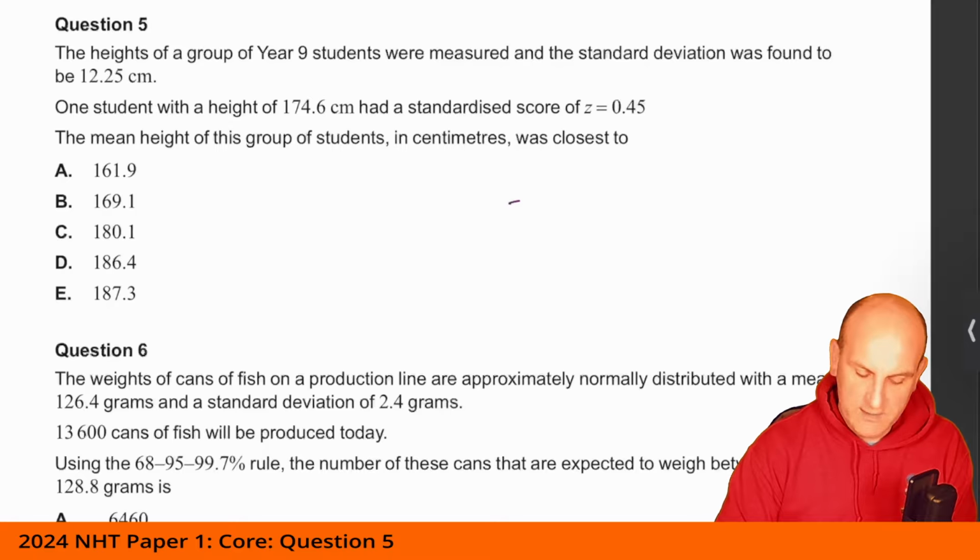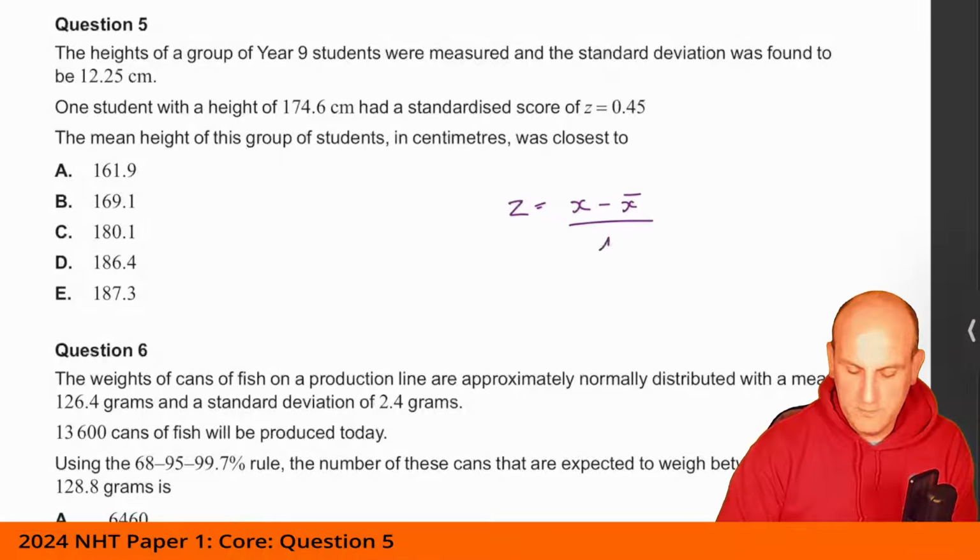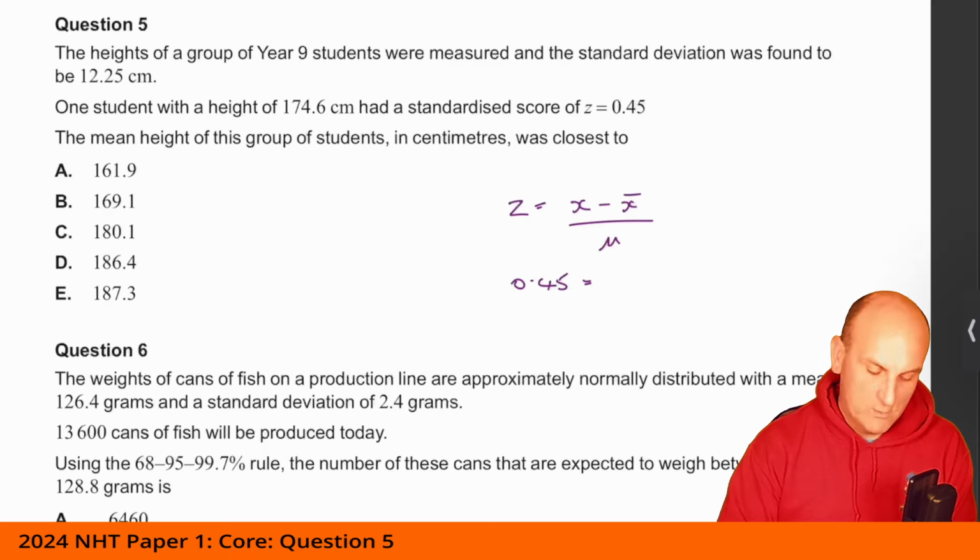We know that a z-score is given by x minus x bar on mu. I'll try that one again. If we remember, that's the actual data value minus the mean, divided by the standard deviation. So can we substitute some values in here? Well, we know the z-score is 0.45. We're trying to find the mean. We know his actual height was 174.6, and I have my standard deviation of 12.25.